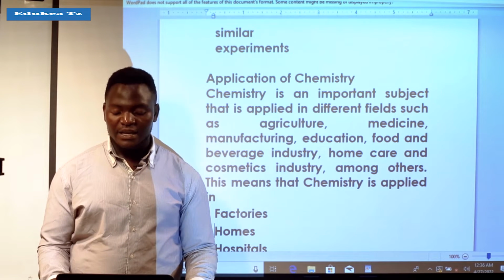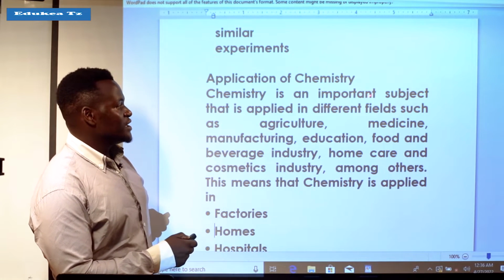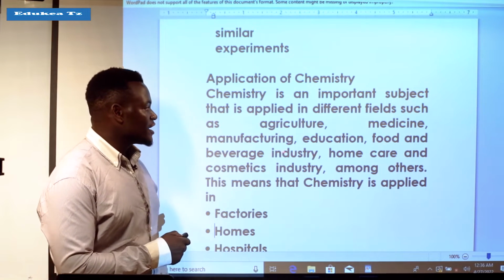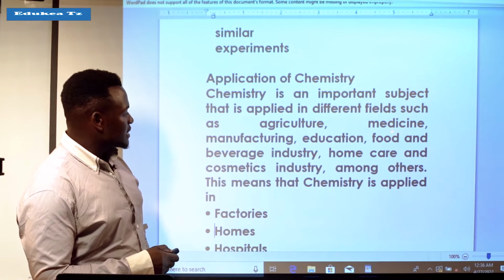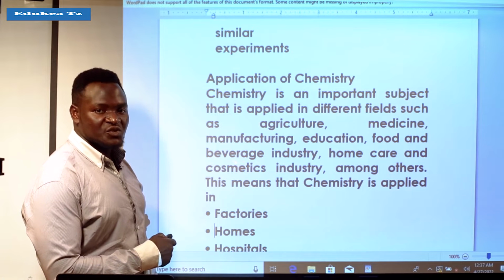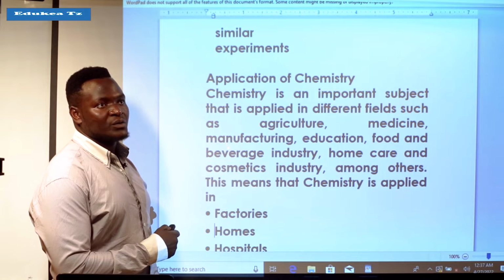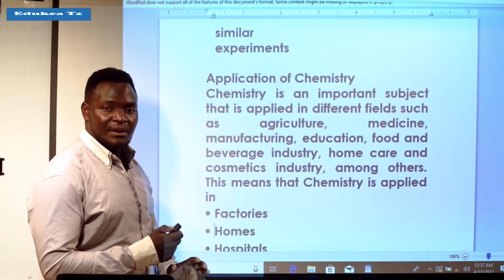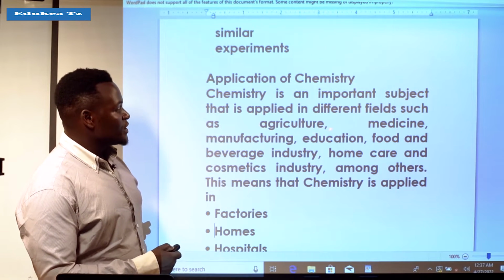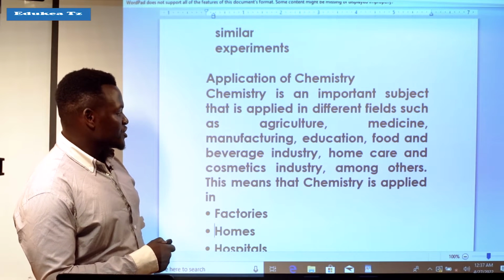And first, chemistry is applied in agriculture. So among the fields in which chemistry is applied, the first is agriculture, also medicine, also manufacturing. In manufacturing, we can look at various industries. We are applying chemistry, because we take the chemicals and combine them together and make something which is new. Also in education, we apply chemistry, and also in the food and beverage industry.